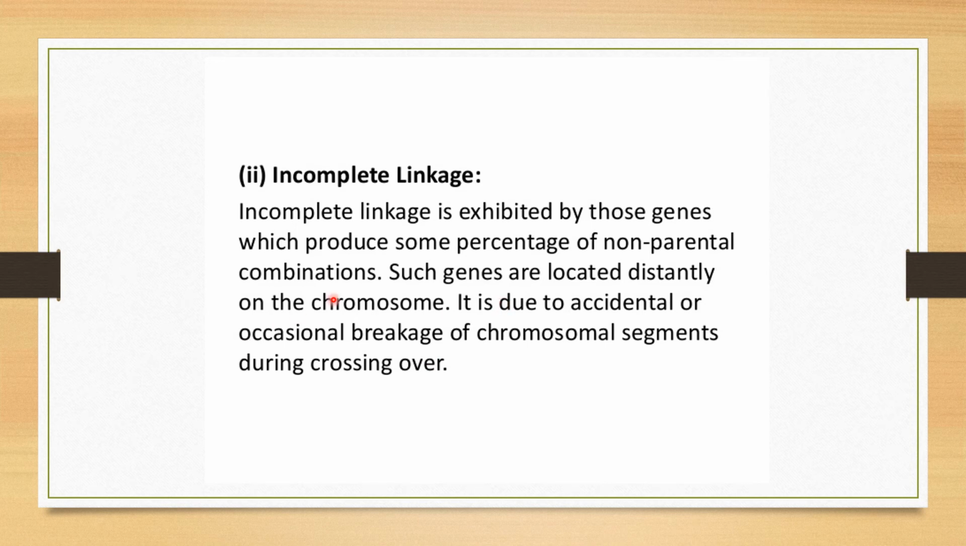Incomplete linkage is exhibited by those genes which produce some percentage of non-parental combinations. Such genes are located distinctly on the chromosome. So genes which are far away from each other on the chromosome give rise to incomplete linkage, because some percentage of non-parental combination is produced in the next generation. It is due to accidental or occasional breakage of chromosomal segments during crossing over. Crossing over takes place in genes which are very far away from each other on the chromosome. That's the reason why non-parental combinations are produced after crossing over.